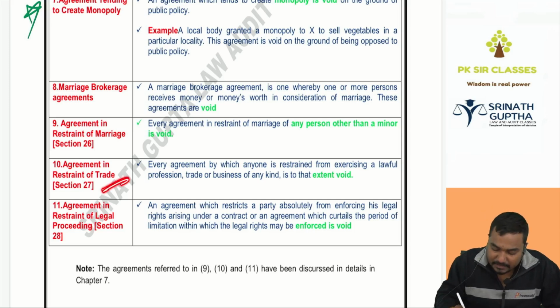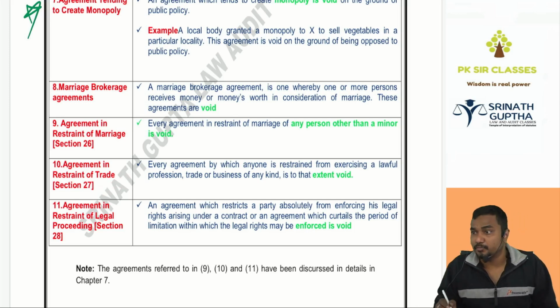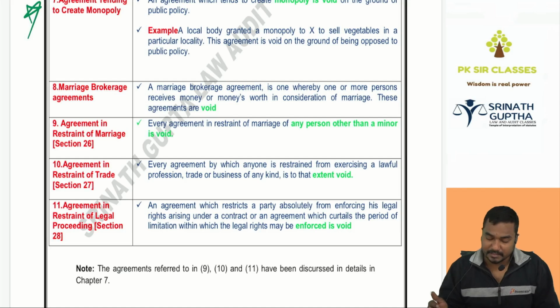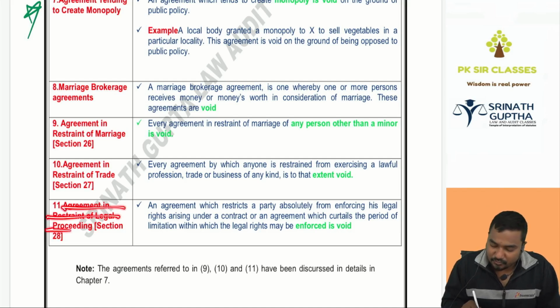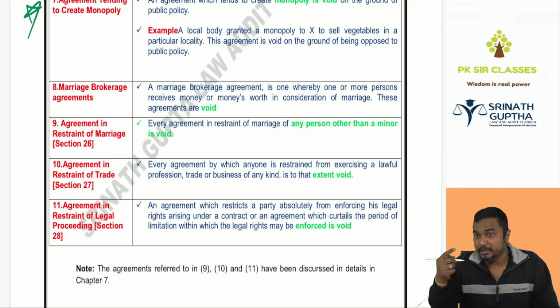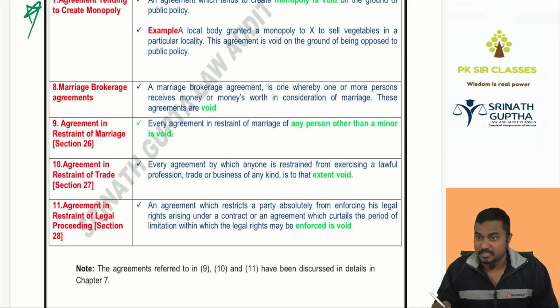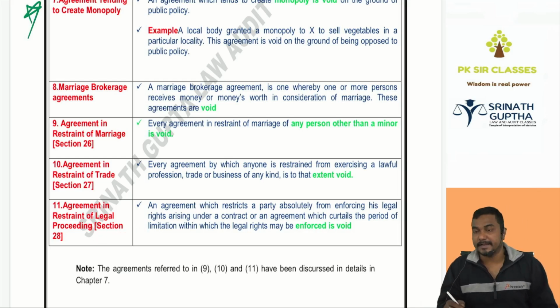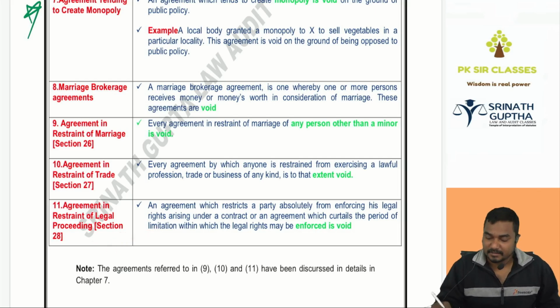Agreements in restraint of trade: restricting a person from doing a legal business is void, because everybody has the right to do legal business. Agreements in restraint of legal proceedings: everybody has a right to go to a court of law for justice. If I restrict you from approaching a court of law for justice, it will be opposed to public policy and void. Done. So with this we have completed the revision of this small topic.